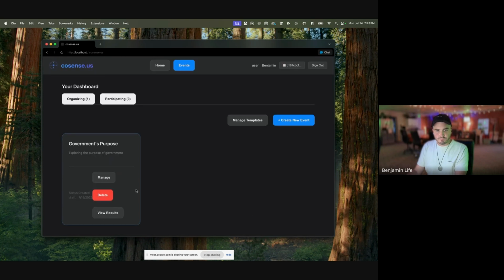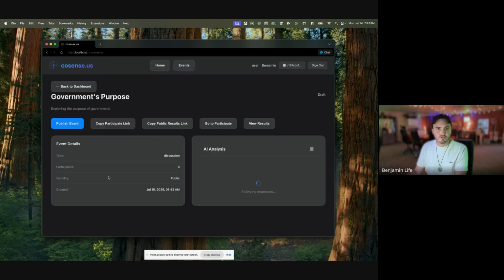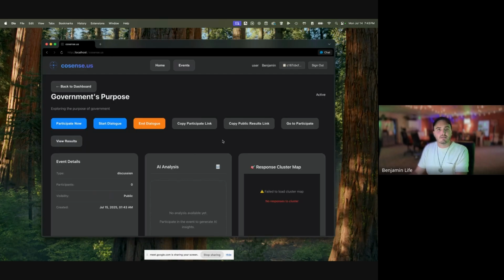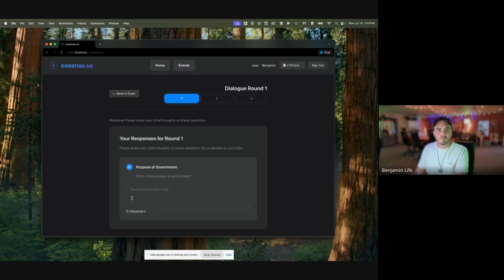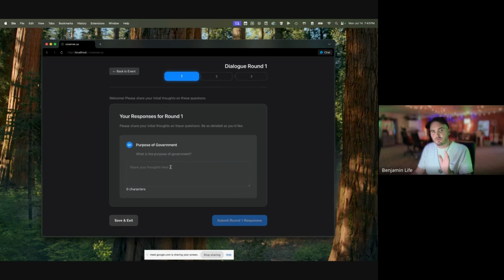We're going to create the event. We're going to manage the event. We're going to publish it so that people can participate in it. And now we're going to go to participate. So now this would be a link that you can send to your community.